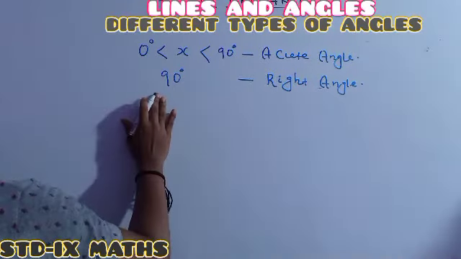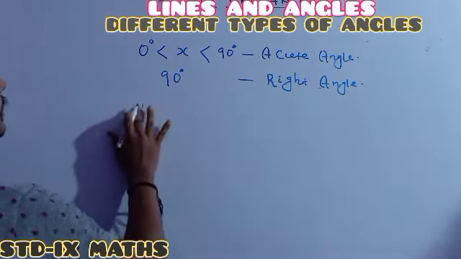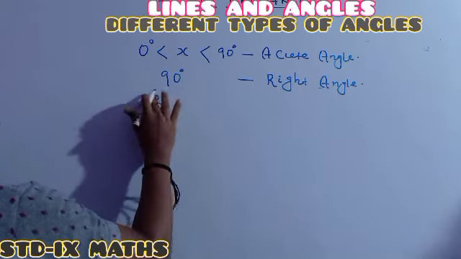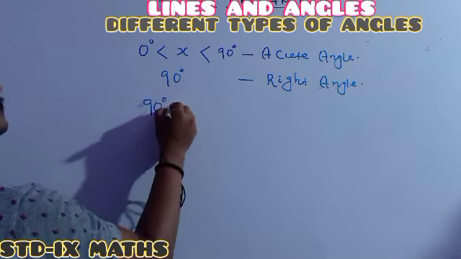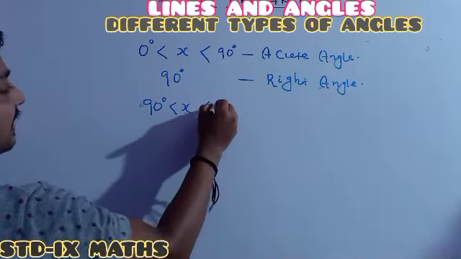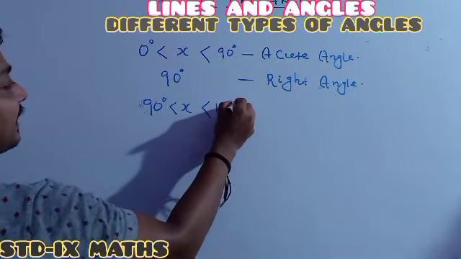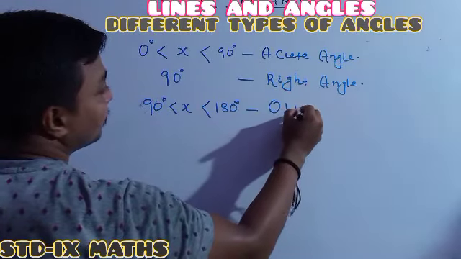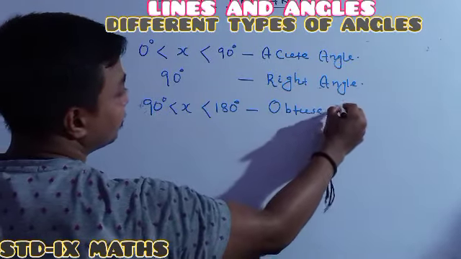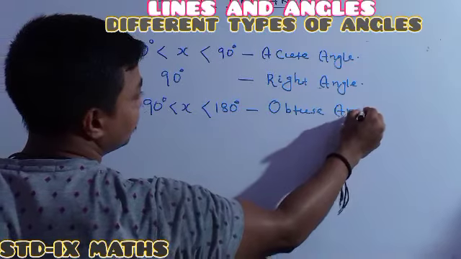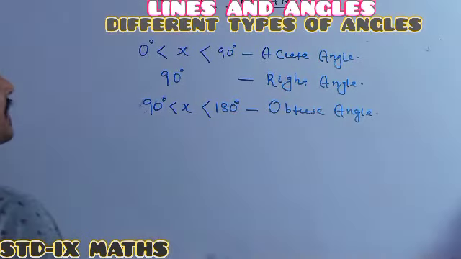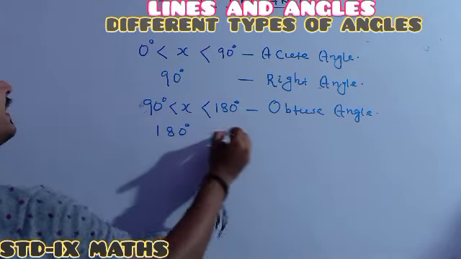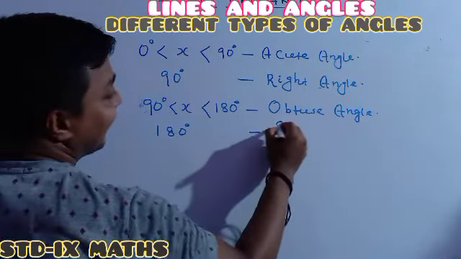Whenever the angle value is more than 90 degree but less than 180 degree, it is called an obtuse angle. And whenever it is perfectly 180 degree, it is called a straight angle.